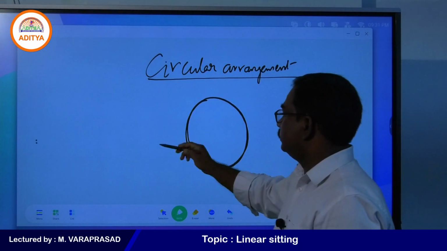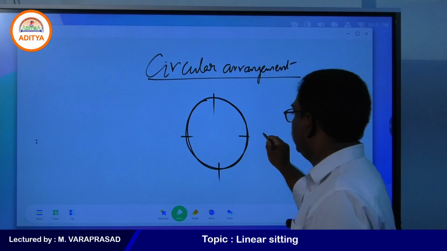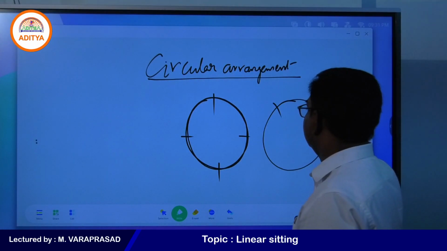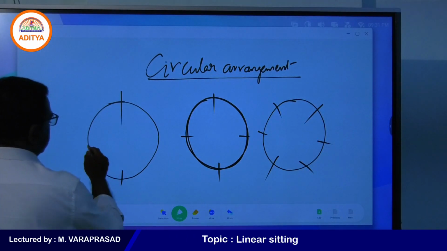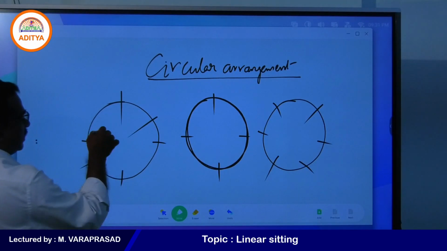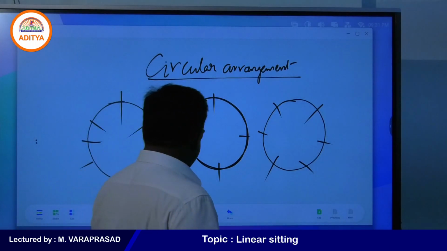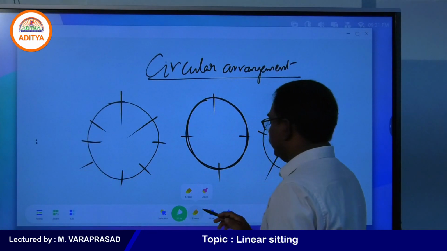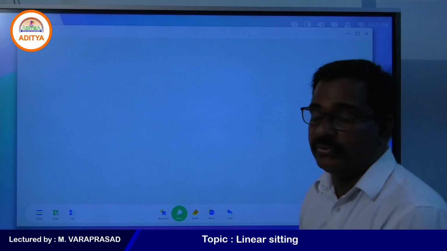Four persons are sitting, six persons are sitting, eight persons are sitting. Like that, some arrangements they will give. Circular seating we are doing. Now, see what circular seating means. Here you need to find the direction they face.